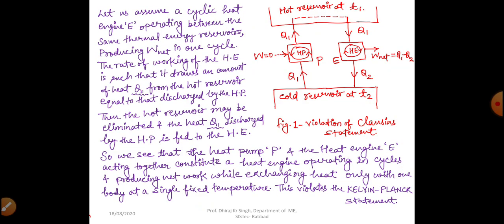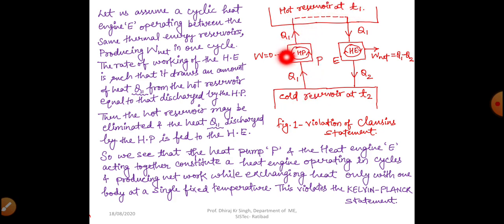So dear students, we can see here this figure. This is a cold reservoir at T2 and this is a hot reservoir at T1. That means this is our source and this is our sink, right? So both are thermal energy reservoirs.